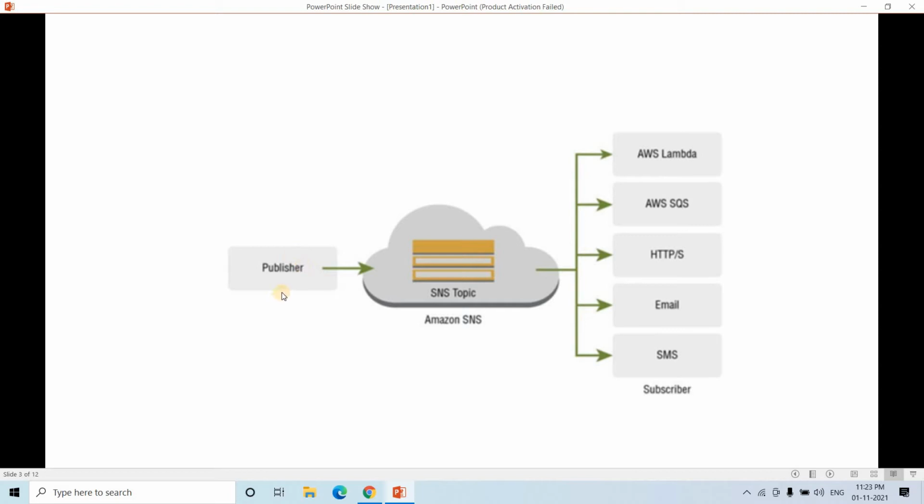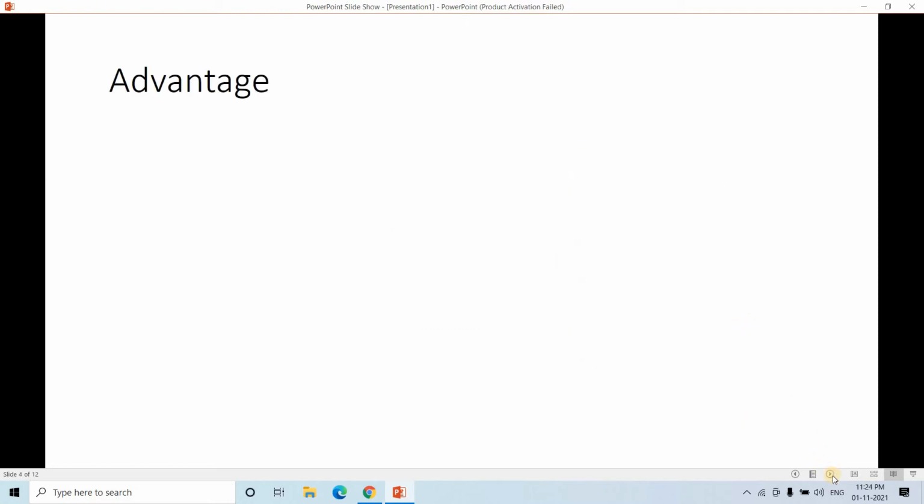So there is a publisher. The publisher is someone who is putting a message in the topic, and from that topic the message will go to the subscribers, who subscribe to that particular topic. Only those particular entities will be receiving those messages, not other entities, right? So this is nothing but the simple messaging system which is followed in SNS, right? I am going to discuss this particular pipeline flow from scratch. Give me some time before going ahead with the practical hands-on.